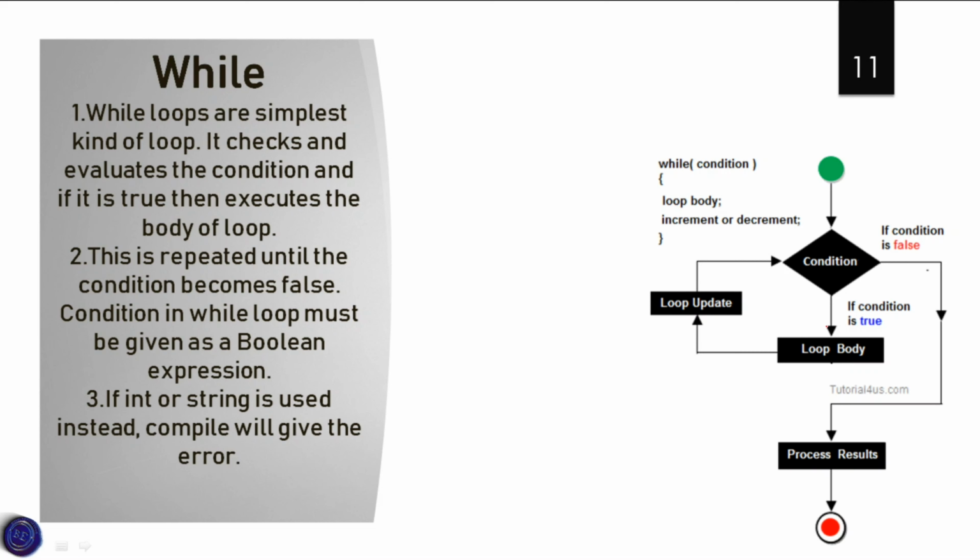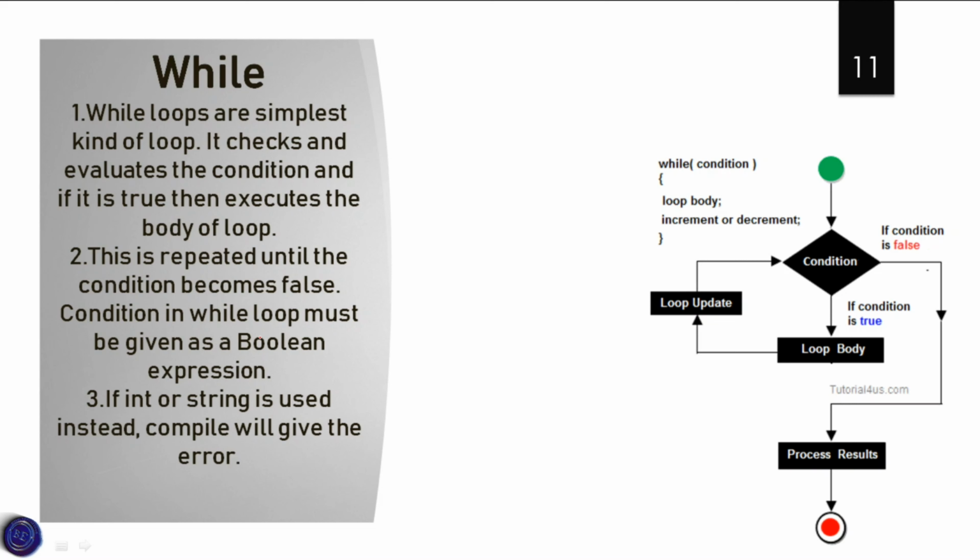When the loop is running and at a particular position the condition becomes false, the results which are true will be processed and shown to the user. Coming to the second point, this is repeated until the condition becomes false. The condition of this loop will be checked repeatedly until it becomes false. When the condition becomes false, at that time the results will be processed and we will get the outputs.